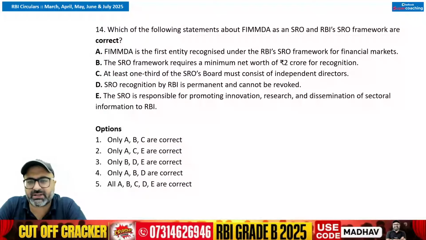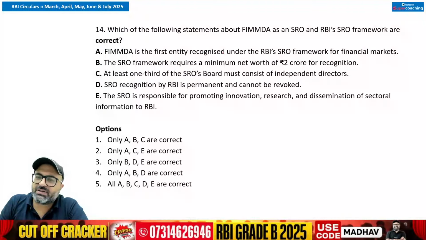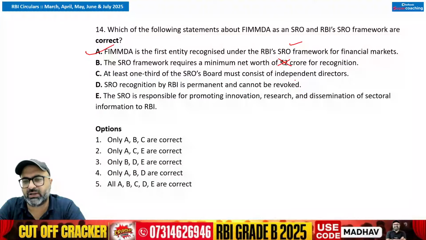आओ जरा क्वेश्चन देखते हैं. FIMMDA is the first entity recognized under RBI's SRO framework for the financial market. Absolutely correct. The SRO framework requires a minimum net worth of 10 crore rupees. At least 1/3 of SRO board must consist of independent members. If I talk about the board composition, professionally managed board of directors with at least 1/3 independent directors, that is correct.